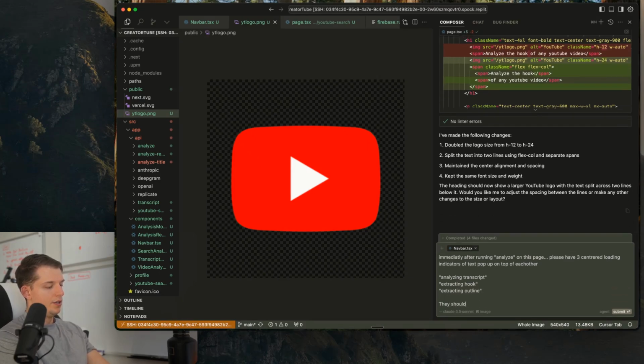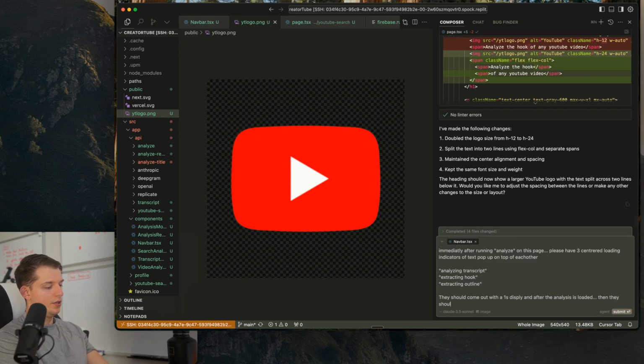They should come out with a 1-second display, and after the analysis is loaded, then they should go away. Do not have any change in functionality. This is just a loading indicator to make it more responsive and fun.